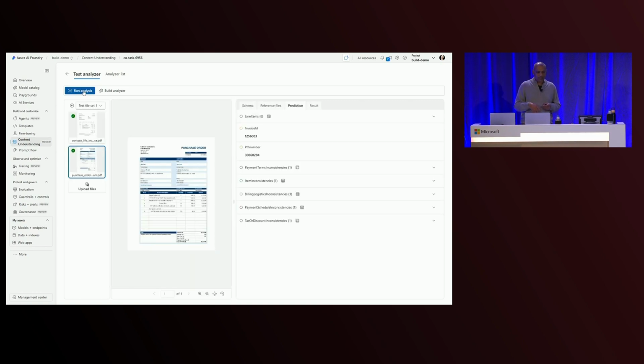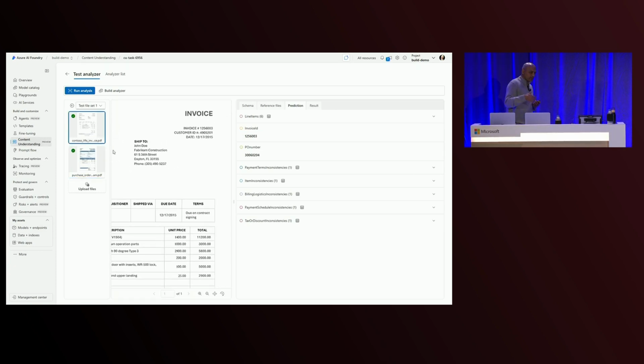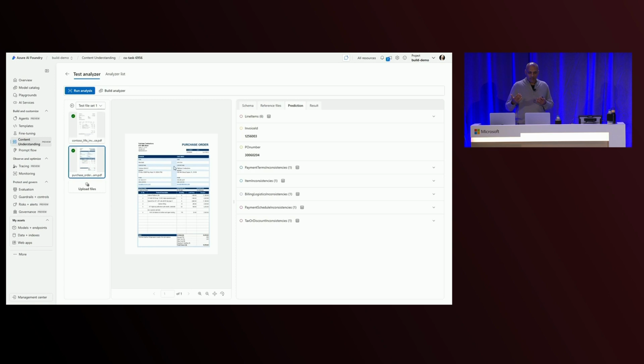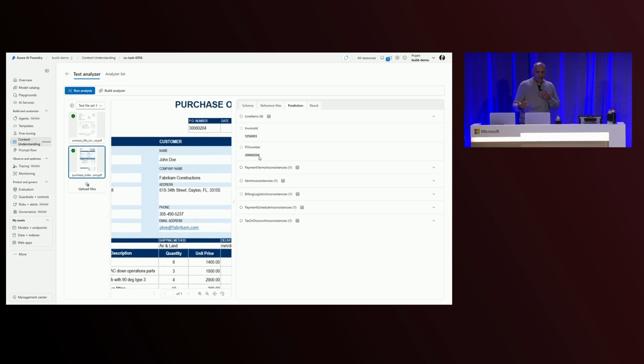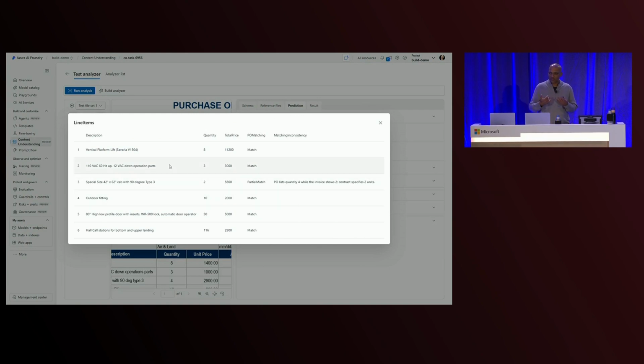Once we run it, you'll see in the output the same sort of situation play out, where we've got the invoice number, we've got the PO with the PO number, just as expected. We'll also click on the line items. Just take a look at that to ensure that we see the same outputs that we saw the last time around. It's still pointing at that single inconsistency between the two, where the quantity doesn't quite seem to match.